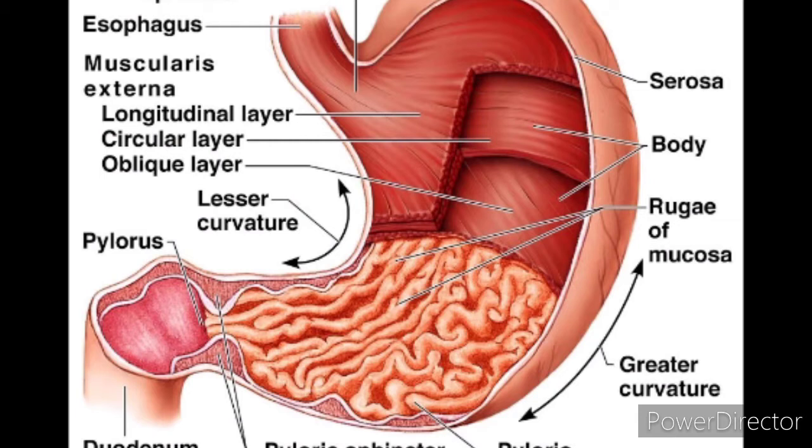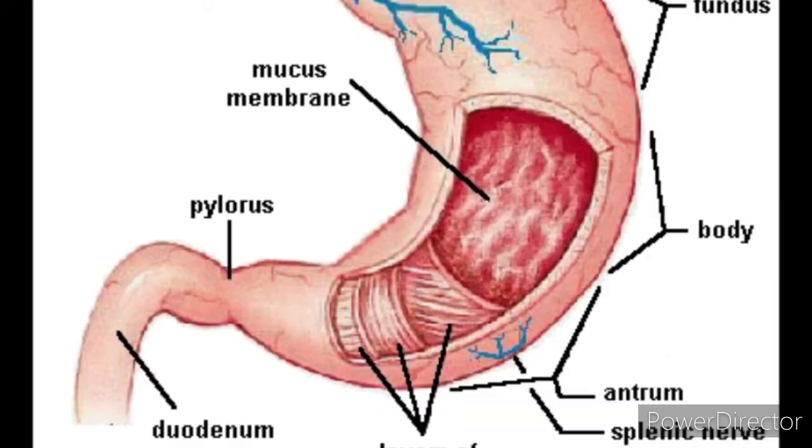The HCl is an acidic medium which kills the ingested bacteria and other harmful organisms and avoids putrefaction. So what is putrefaction? Putrefaction is decay. The HCl avoids the decaying of the food. The mucus present in the gastric juice plays an important role in the lubrication and protection of the stomach. This mucus layer surrounds the stomach and protects it from the eroding action of the HCl.